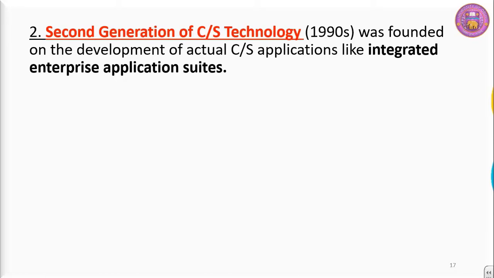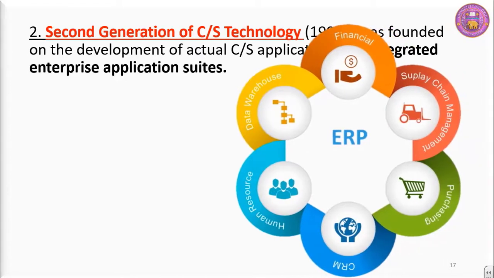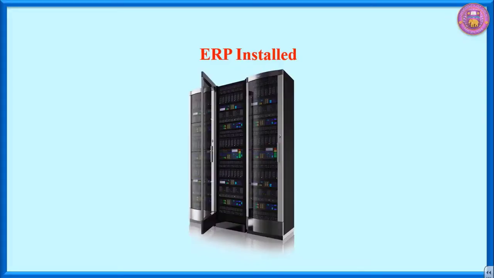So in the second generation of client-server technology, a number of suites came to the market in which applications were made to solve production problems, marketing problems, finance, HR, and so on. A number of ERPs came into the market. The components of this ERP were financials, supply chain management, procurement or purchase, CRM, human resource, data warehousing, and so on. Look at this particular case.